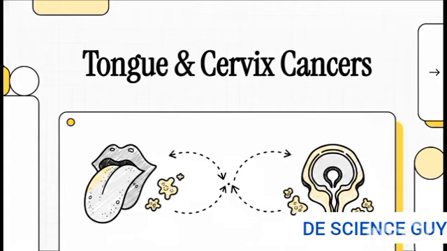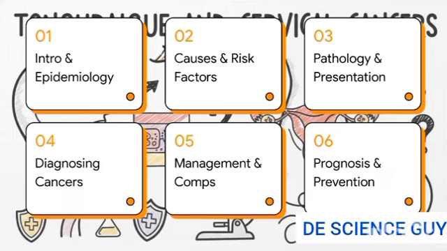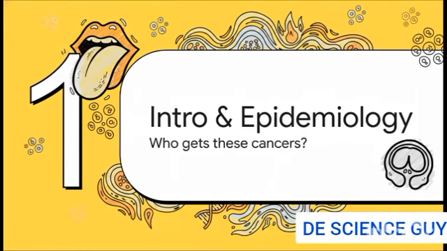So what we're going to do is trace the journey of both diseases at the exact same time, literally from their origins all the way to their outcomes. Let's take a look at our roadmap. So here's our pathway for today. We'll start with the introduction and epidemiology, then move right into causes and risk factors. After that, pathology and clinical presentation, diagnosing the cancers, management and complications, and finally, we'll wrap up with prognosis and prevention.